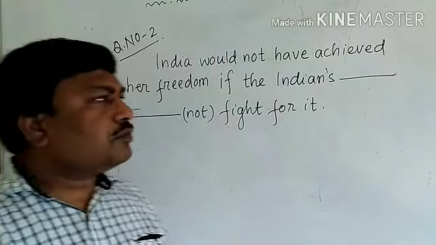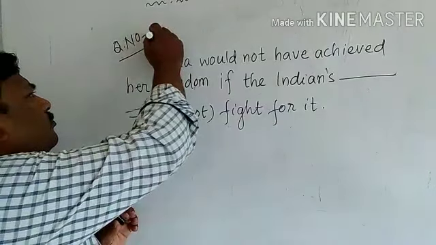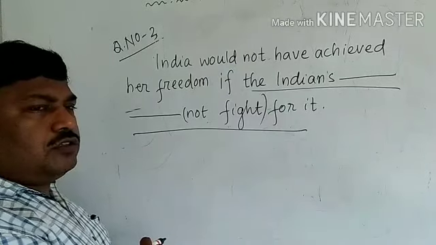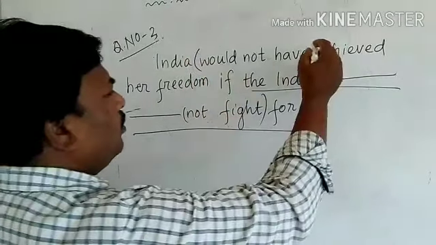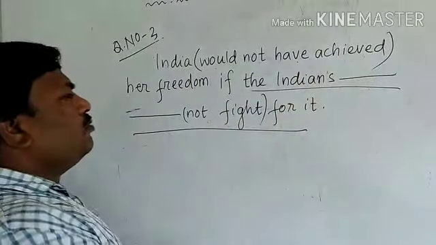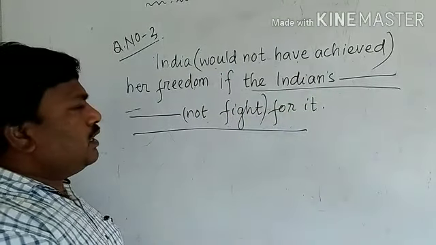Question number 3. India would not have achieved her freedom if the Indians does not fight for it. In this question, the blank is in the if clause. We have to go to the main clause. In the main clause, what is the verb? The verb is would not have achieved, means would have plus V3.